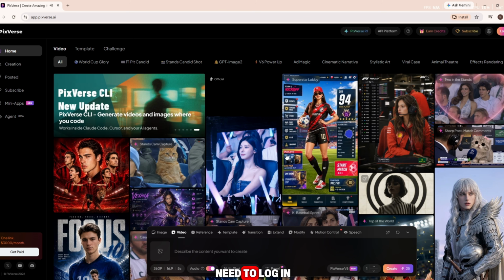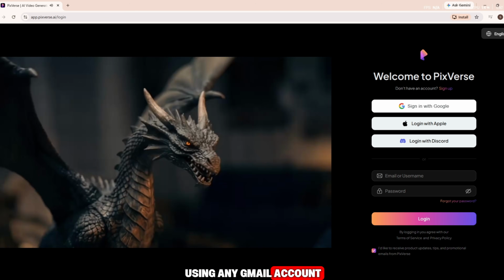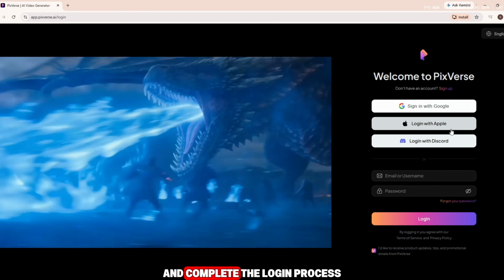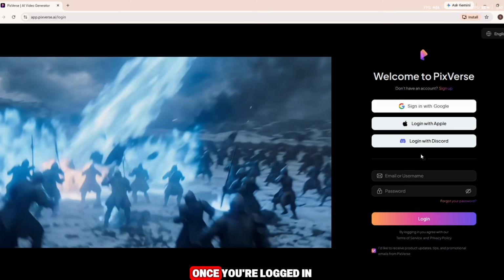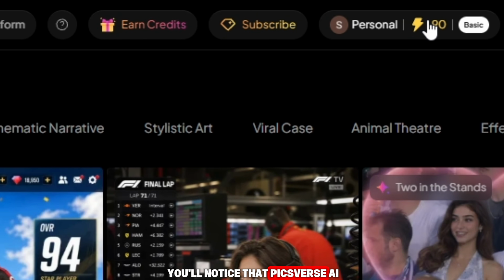First of all, you need to log in using any Gmail account. Simply sign in with Google and complete the login process. Once you're logged in, you'll notice that PixVerse AI provides 90 free credits. On top of that, it also gives 30 free credits daily, which is absolutely amazing. So don't worry, this tool is 100% free to use. With the initial 90 credits on a single Gmail account, you can easily create 3 to 4 high-quality AI videos.